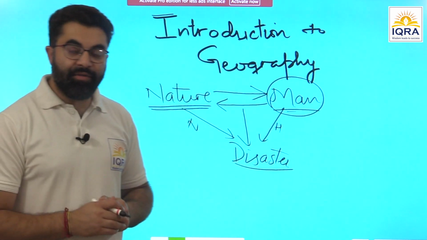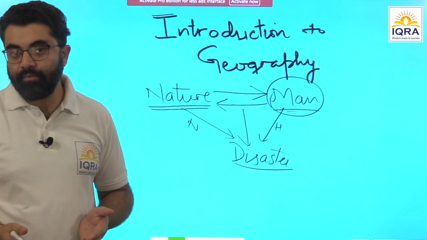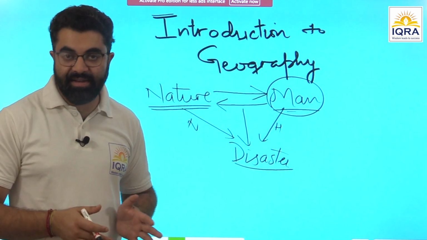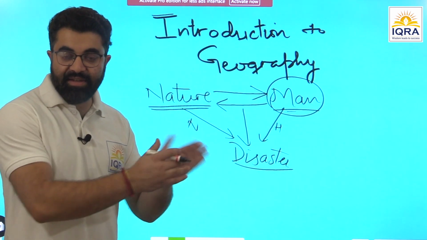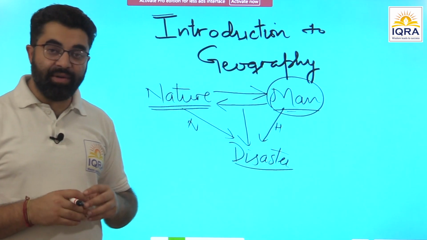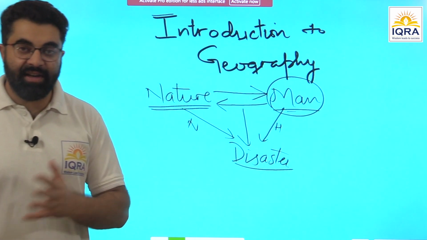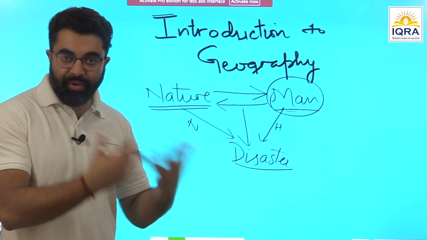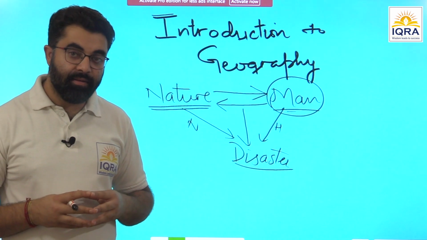From post-disaster rehabilitation to disaster management, that is preparedness for disaster, there are stages of disaster management. Earlier we used to have contingencies: if there is a cyclone, tsunami, earthquake, flood or drought, we should be ready for that. Now we are talking about prediction and preparedness.